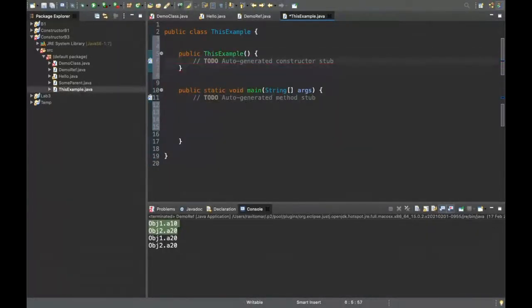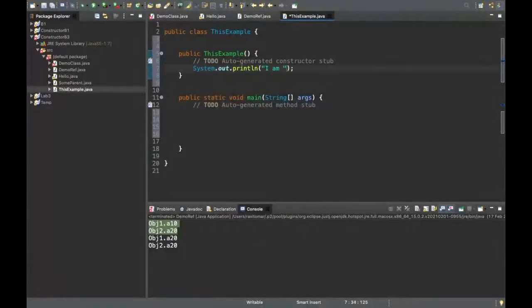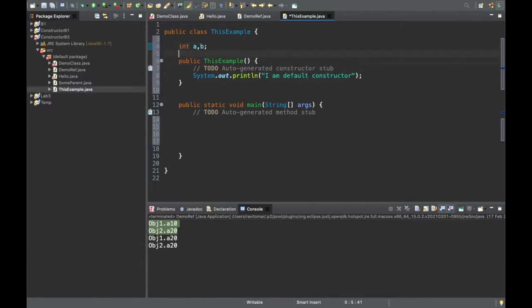I'm creating some constructors. Suppose I have these two fields, int a and b, inside my class.